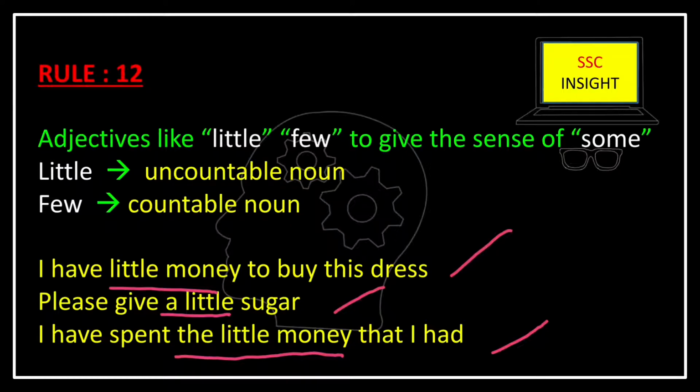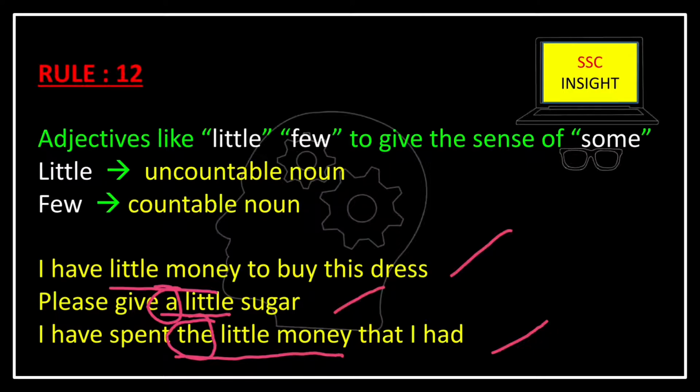In the first sentence, there is no article. In the second sentence, there is an indefinite article, and in the last sentence there is a definite article. And this is the confusion: where to use the definite and where to use the indefinite. This confusion is given in every exam. We can see this kind of question, and we need to determine whether there will be any article, or an indefinite or definite article.